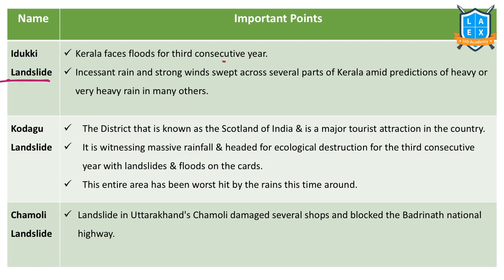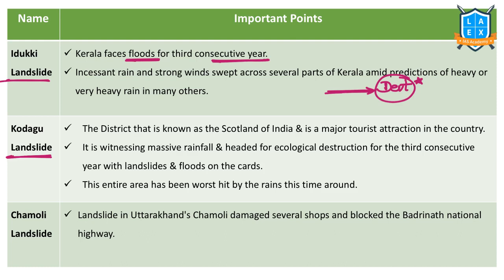Kerala has experienced consecutive floods in the last 3 years. Yes or no? 2018 floods, 2019 floods, and this year also, Kerala has experienced heavy rainfall that led to floods. This incessant rainfall and flooding has led to a heavy landslide in the area of Idukki. Very, very important here: the unregulated development in the hill areas has led to landslides. The next important landslide is Kodagu.